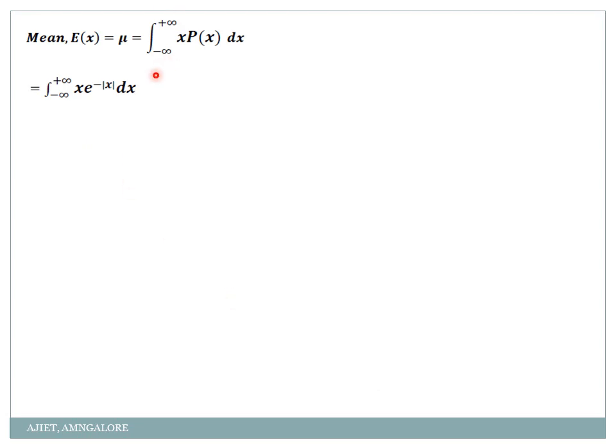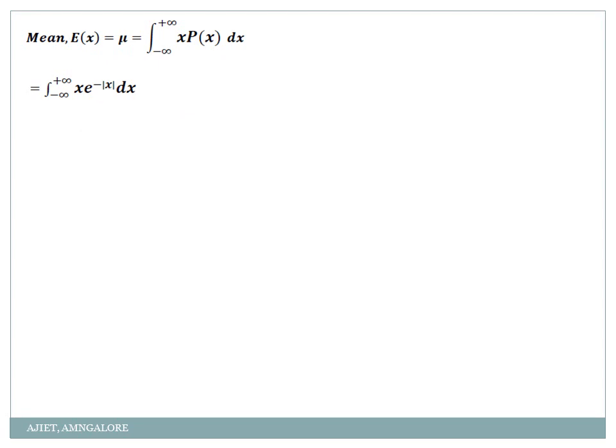So mean is integration from minus infinity to infinity x into p of x dx. Okay, now see why I use that property of definite integral, you will come to know here. x into e power minus mod x. See, e power minus mod x was an even function. What will be x into e power minus mod x? Is it even or odd? How to check? Replace x by minus x. So in the place of x, if I take minus x, so minus x into e power minus mod x I'll get. So that is minus of f of x. So the function is odd here.